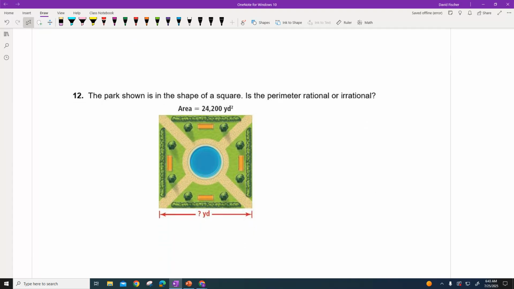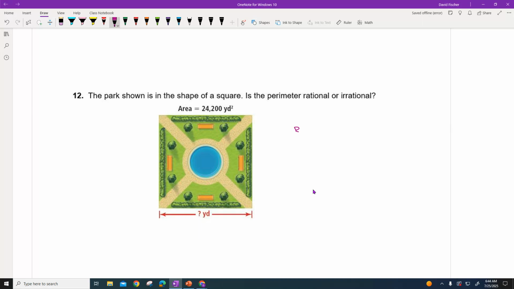Give me what you think on this one. They said the park is shown in the shape of a square. Is the perimeter a rational or an irrational number? Give me your best guess and why. All right, hopefully you paused the video and wrote something there.